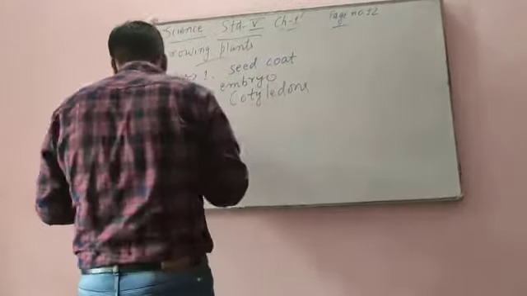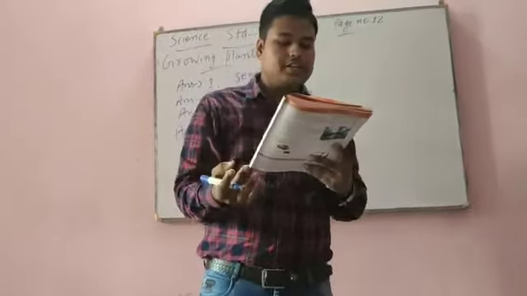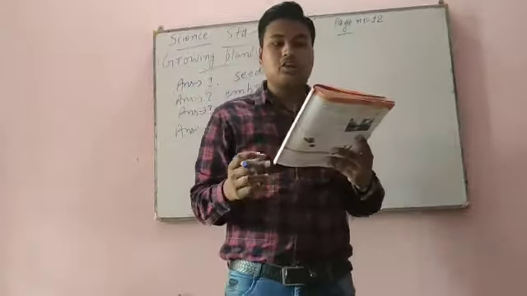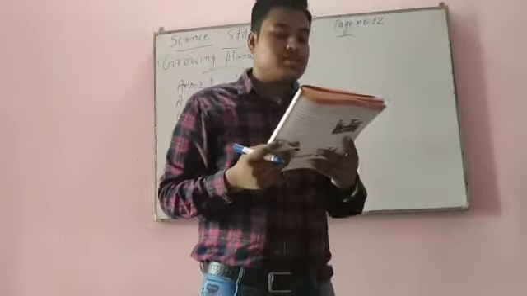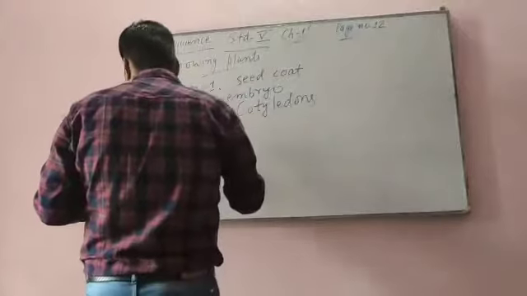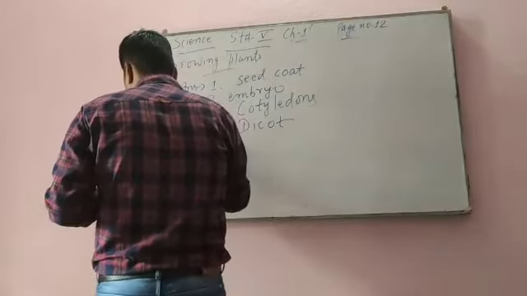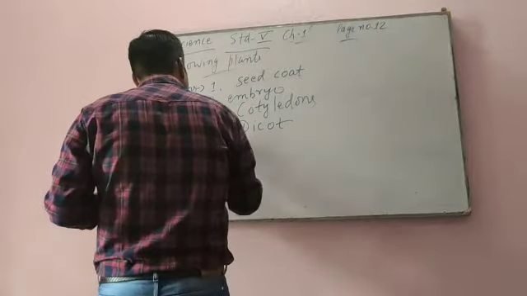Now come to answer number 4. Seeds with two cotyledons are called, I already explained to you, seeds with one cotyledon are called monocot seeds. The seeds which have two cotyledons are called dicot seeds. So seeds with two cotyledons are called dicot seeds.